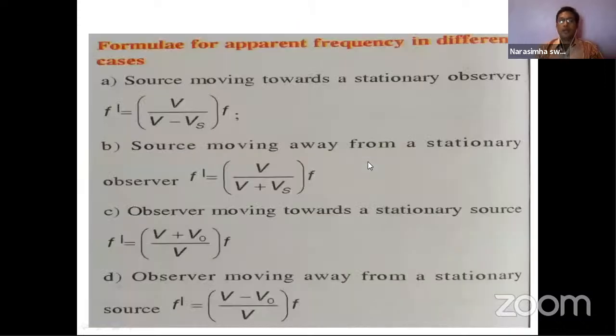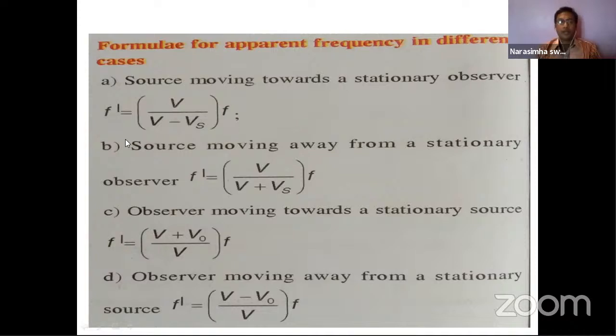And here one more case we deal with, the formula for apparent frequency in different cases. Source moving towards a stationary observer. I hope we discussed this in the morning. So f dash is equal to v by (v minus vs) into f.